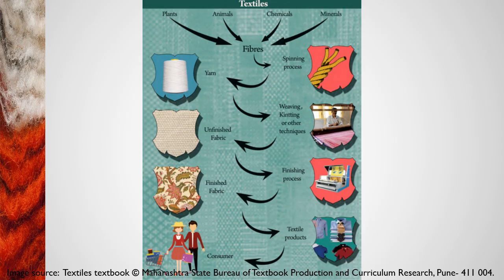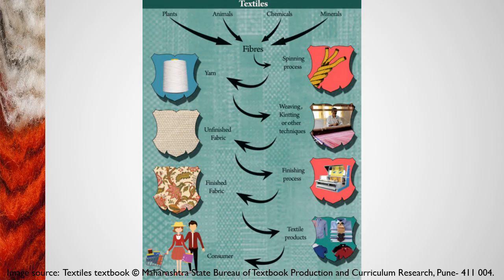But now coming to this slide, from the fiber we go to the next stage, the spinning process. The spinning can be mechanical, chemical, or hand spinning. With the help of the spinning process, yarn is made. Yarn will go for any one kind of fabric construction process, woven or knitted. Why are woven and knitted mentioned?